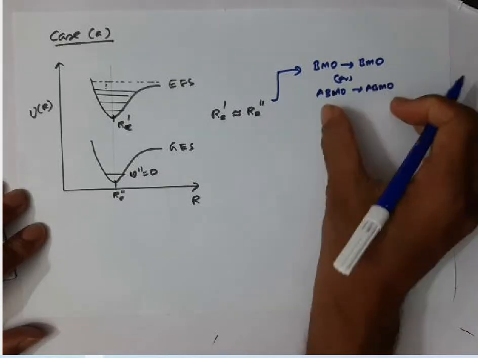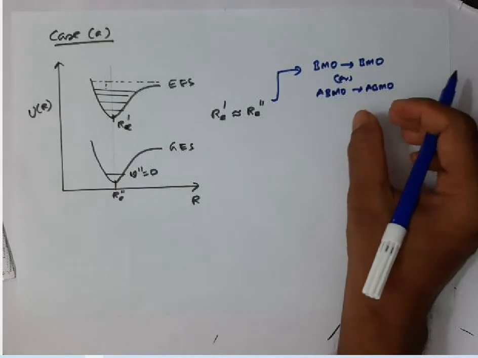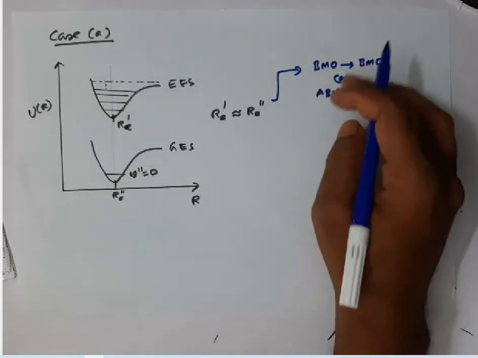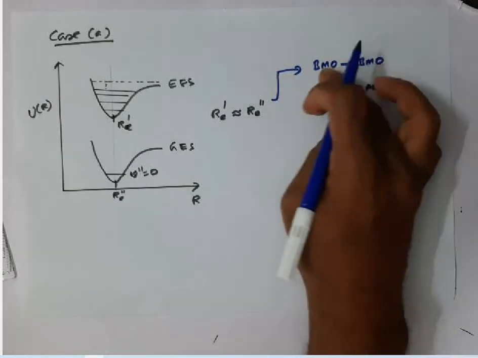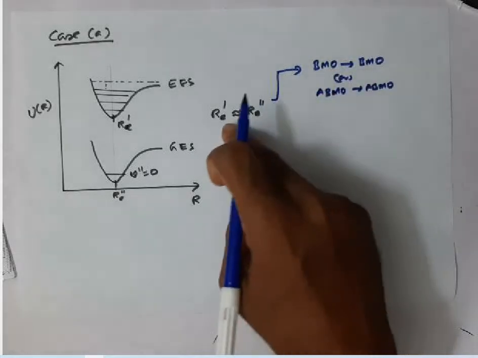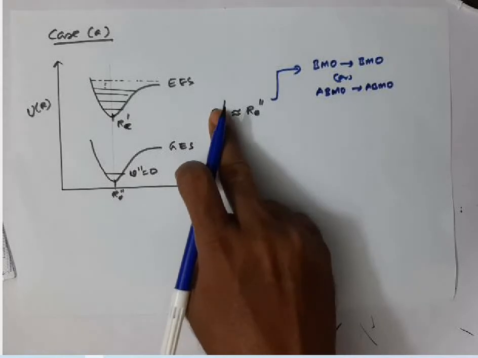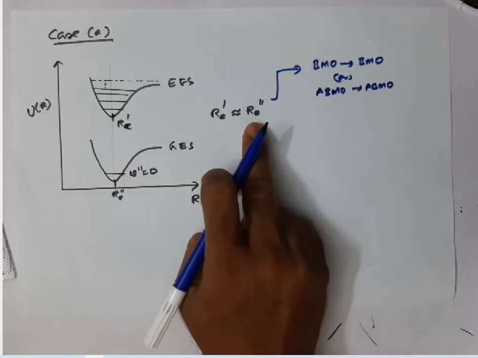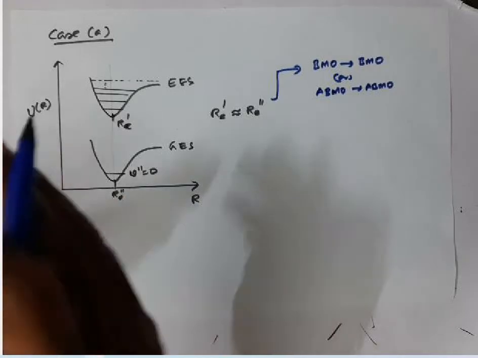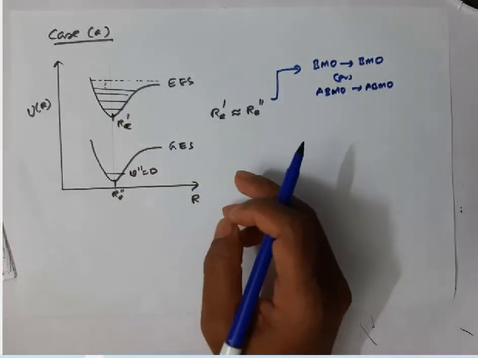Here also the bond order is almost equal. So in those systems the equilibrium internuclear distances of the excited and ground electronic states may be approximately equal.